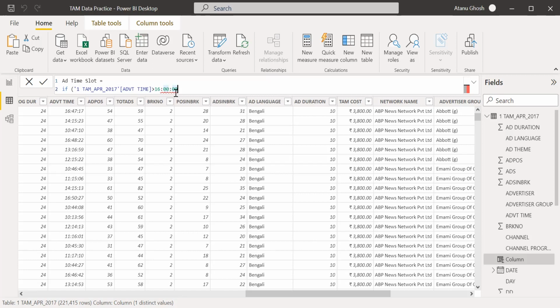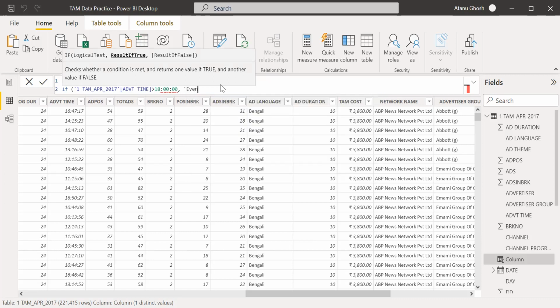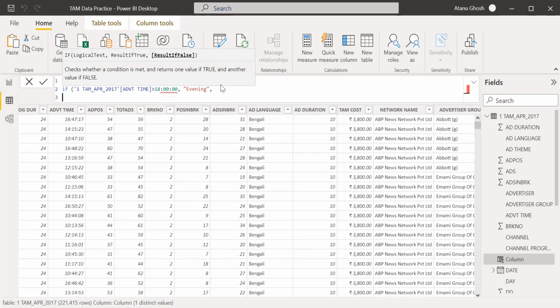I think it will not work. But it should take the same format as the column that you're taking here, no? Not very sure. Let's see. Just trying to see if it works, and then we can make the changes.